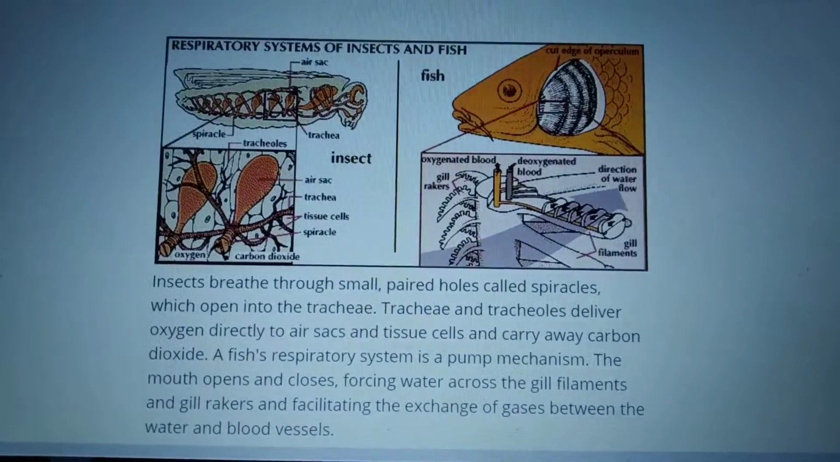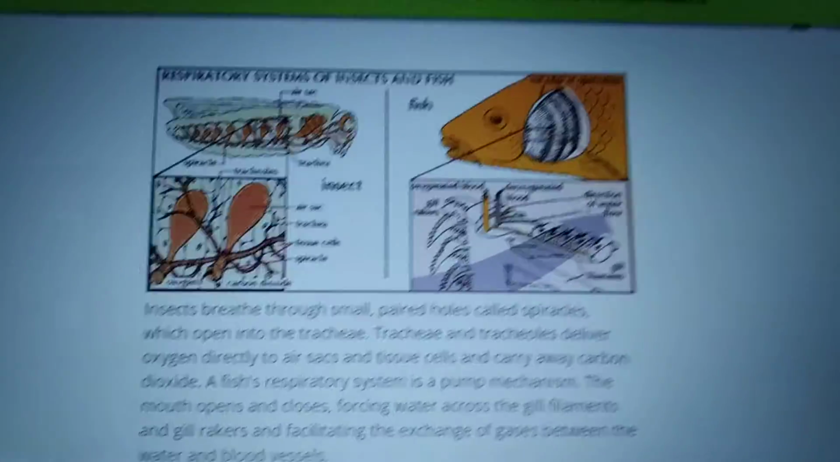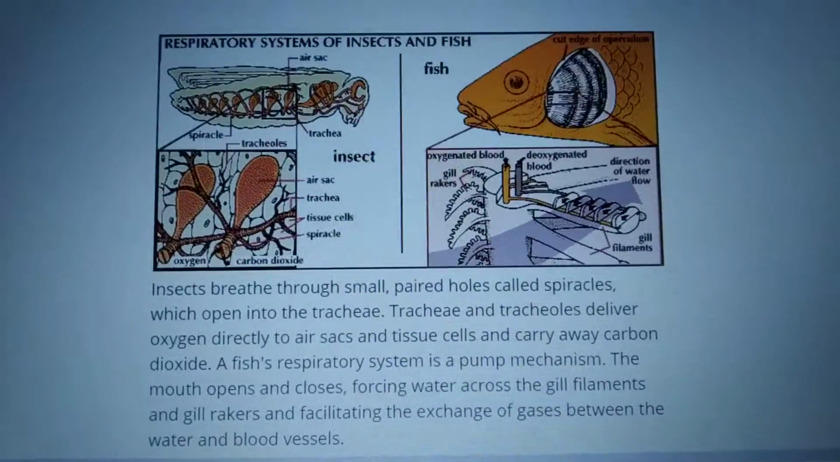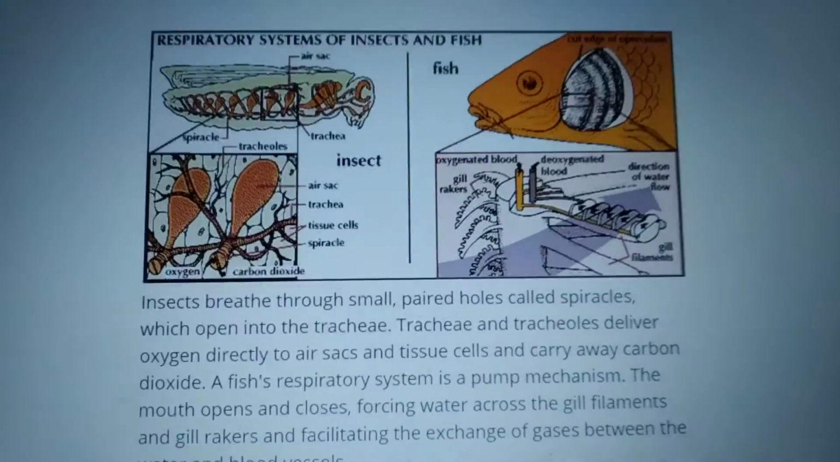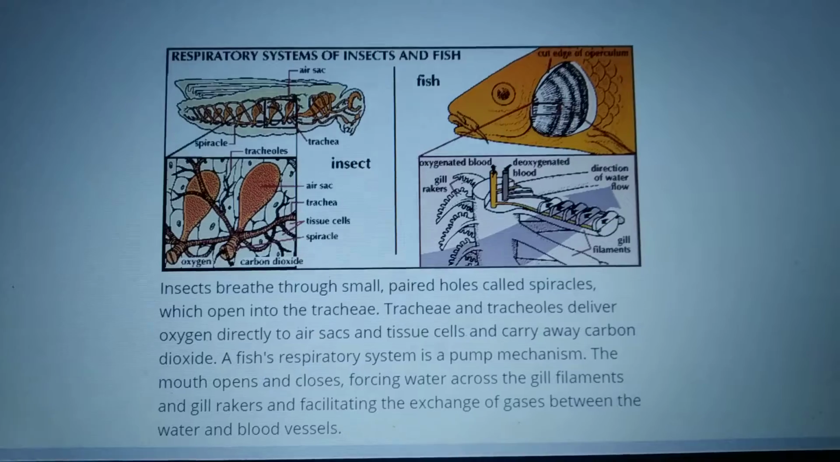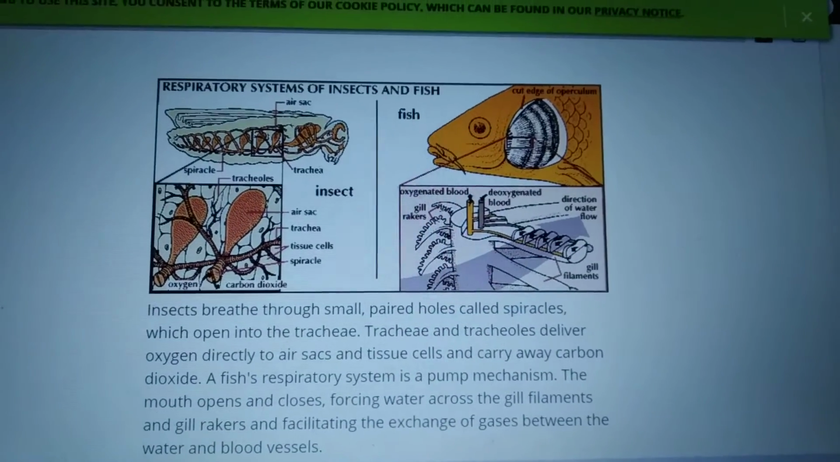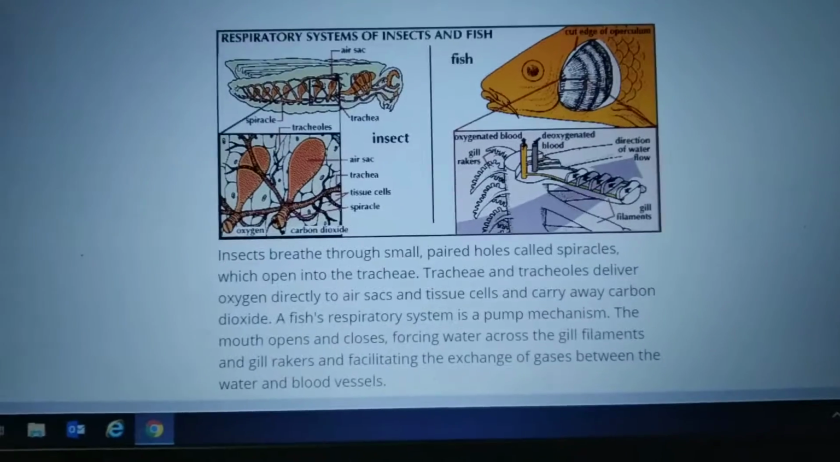Today we are seeing the respiratory systems of breathing in insects and breathing in fish. Coming to the first, breathing in insects. Children, in the previous academic year also we studied insect parts. You have an idea about that. See children, you are observing the picture here. What is in that picture?